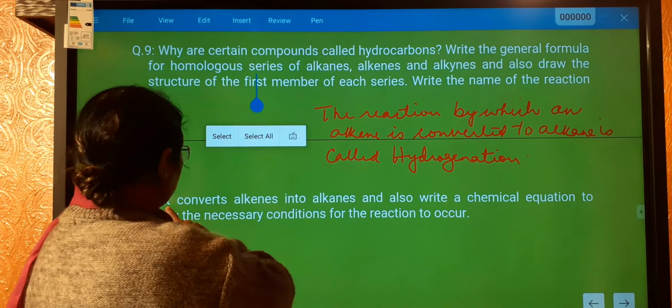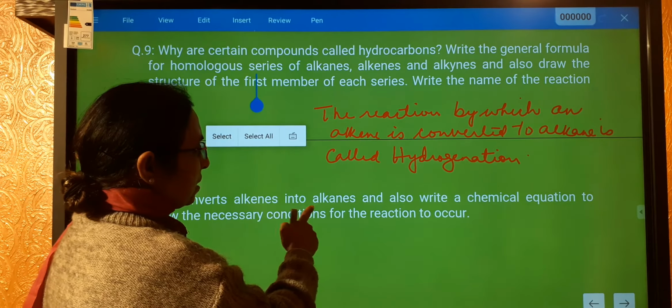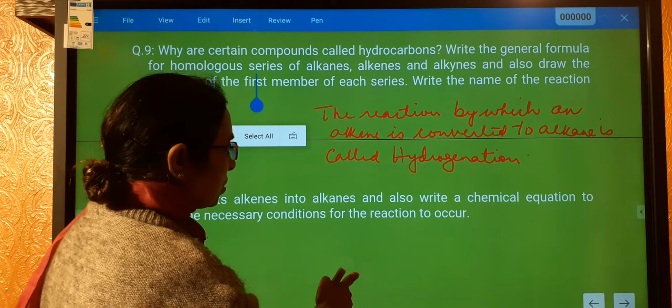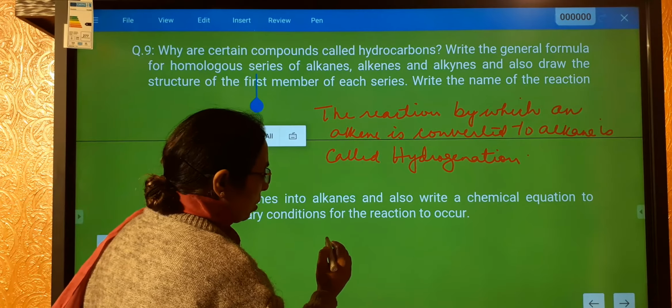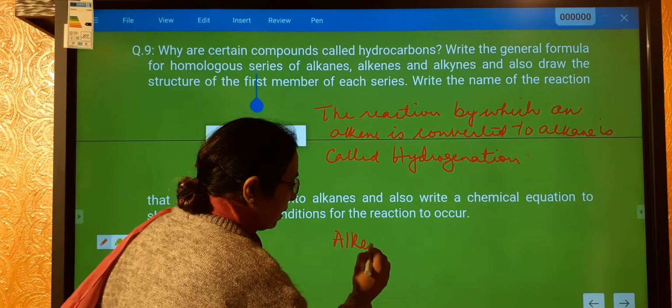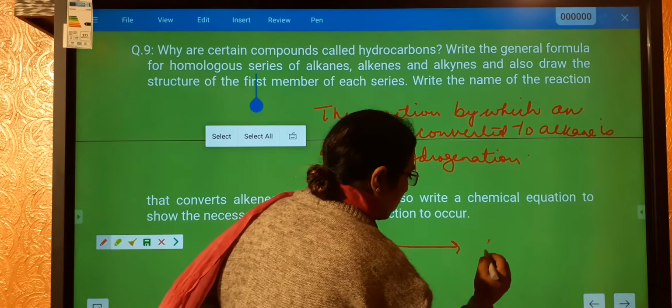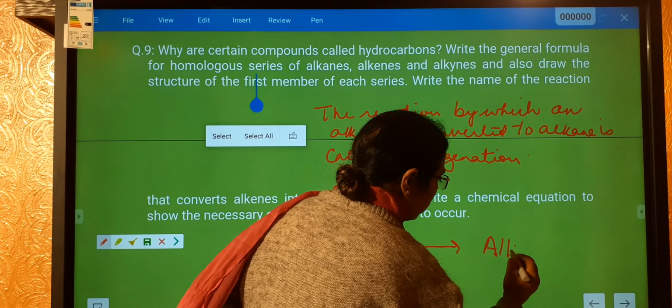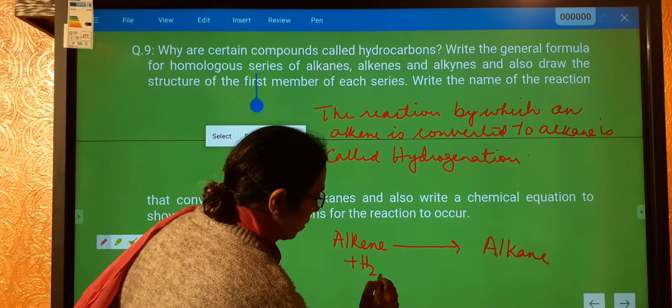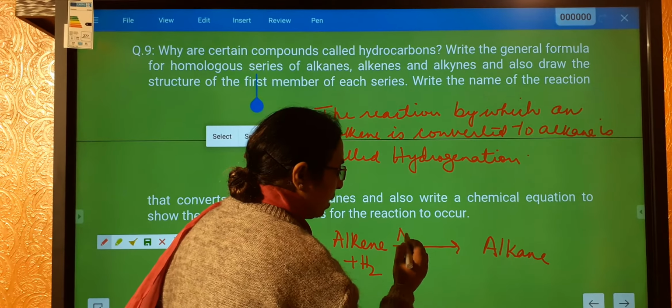Write the name of reaction that converts alkenes to alkanes and also write a chemical equation to show the necessary conditions for the reaction to occur. For converting an alkene to an alkane, that is adding hydrogen to it, what do you require?